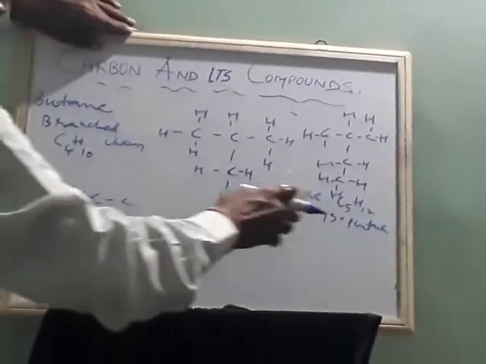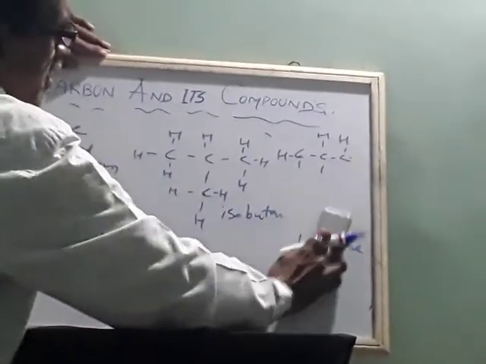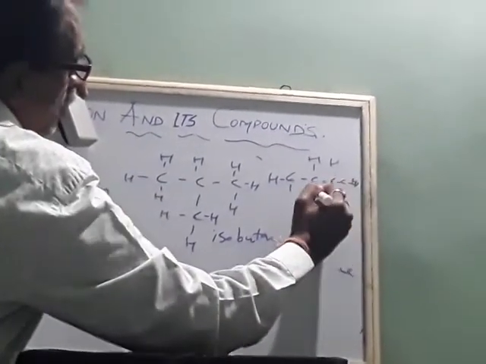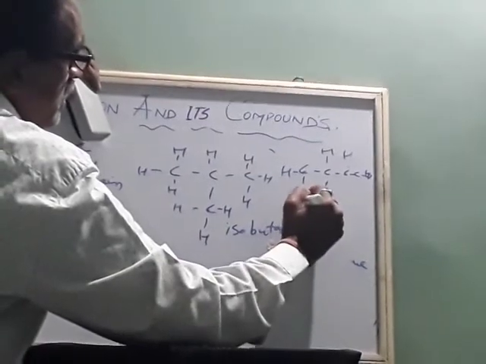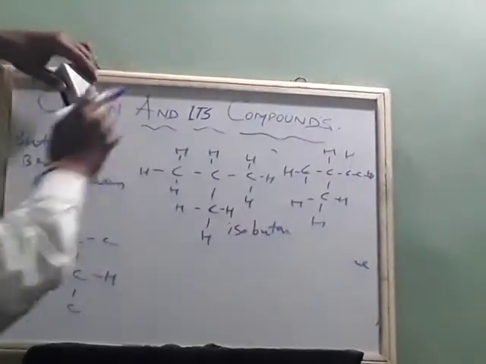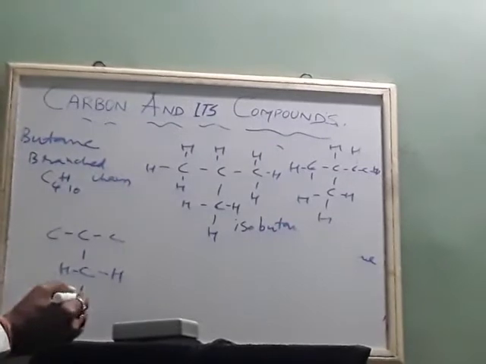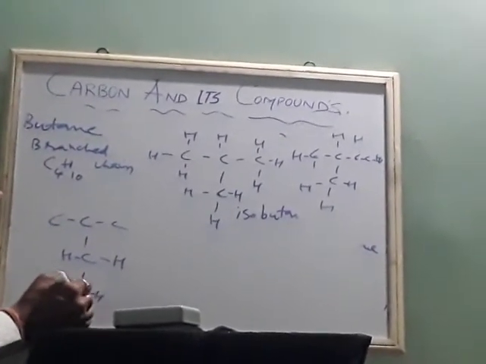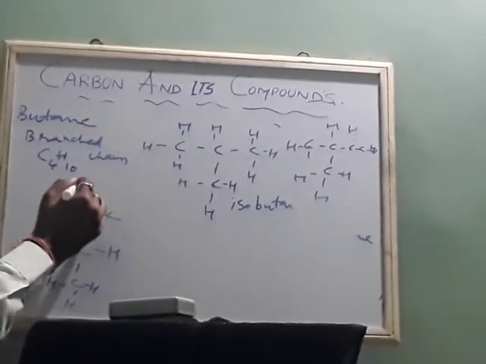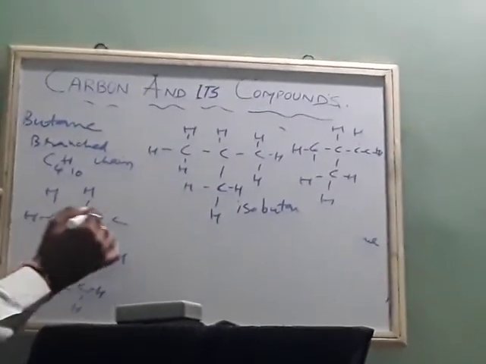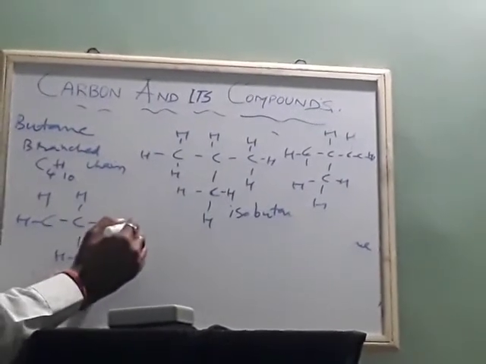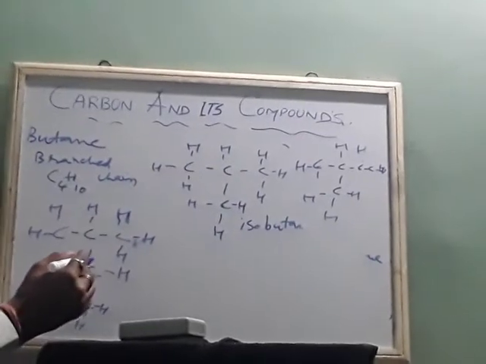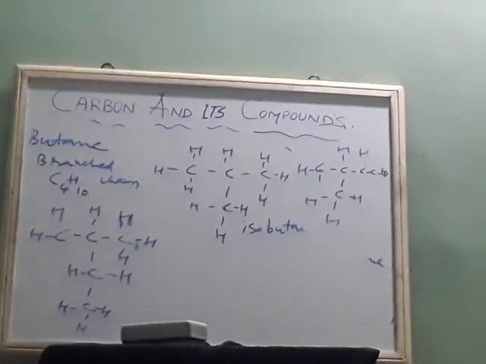And if I write only like this, here C4, normally H here, H here, this is isopentane. But if I write like this, two branches are there. One chain, again one chain linked here. H, again H, again H. So these are called branched chain compounds in this way.